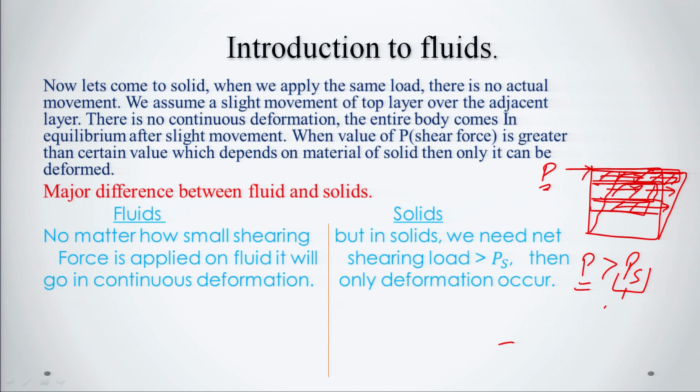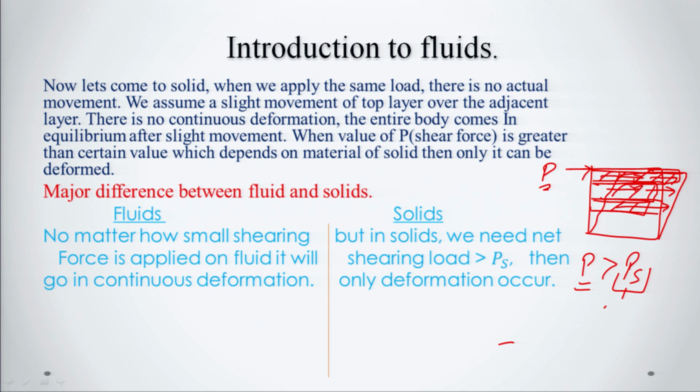No matter how small a shear force is applied on the fluid, it will undergo continuous deformation. But in the case of a solid, the net shearing load that we have applied must be greater than what?